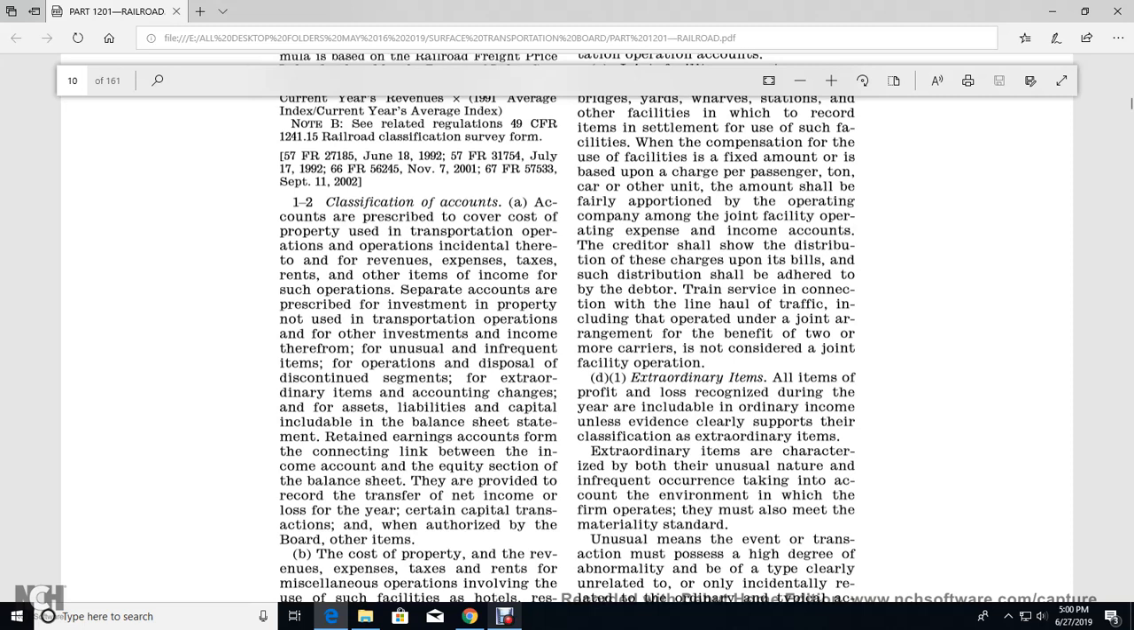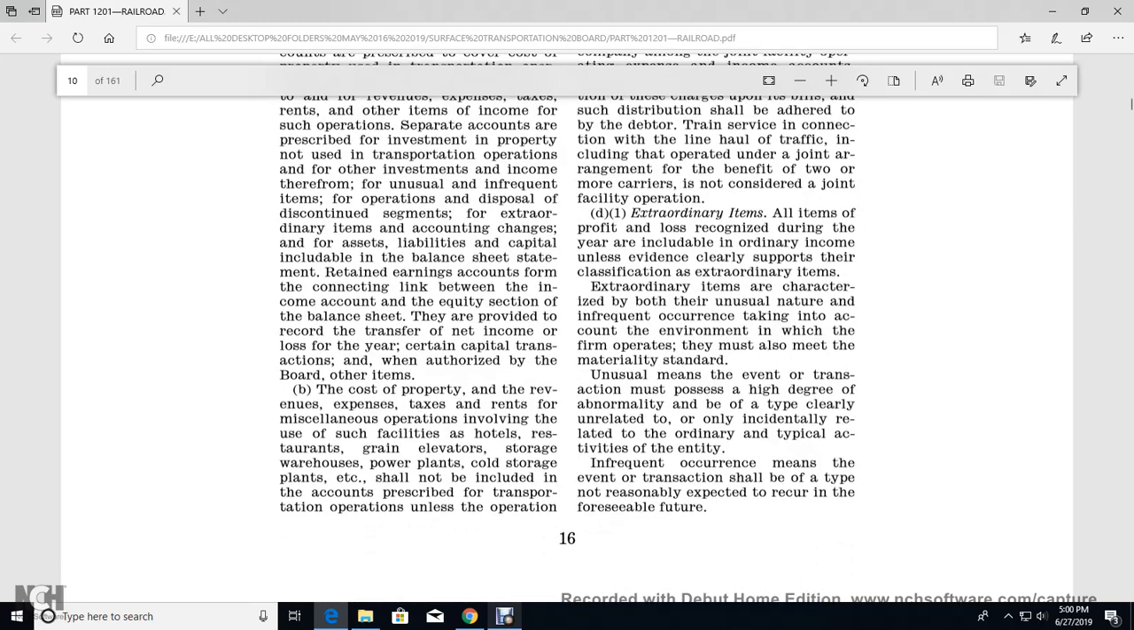D1, extraordinary items. All items of profit or loss recognized during the year shall be included in ordinary income unless the evidence clearly supports their classification as extraordinary items. Extraordinary items are of both an unusual nature and infrequent occurrence, taking into account the environment in which the firm operates. They must also meet the materiality standards.